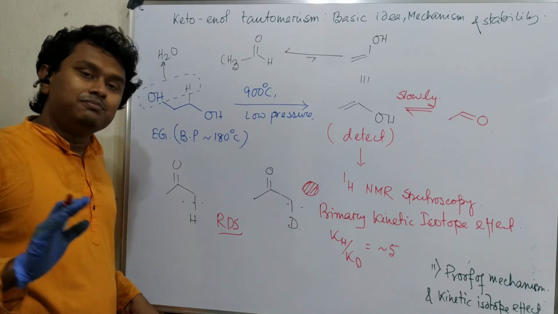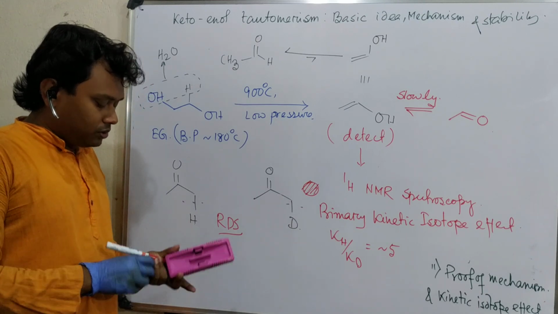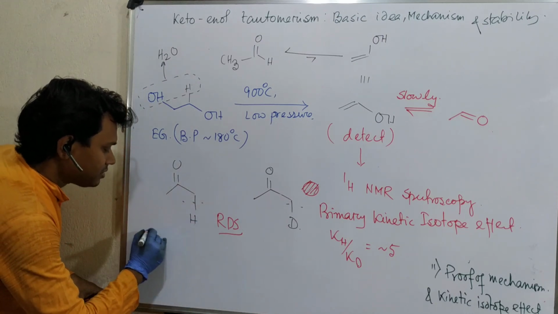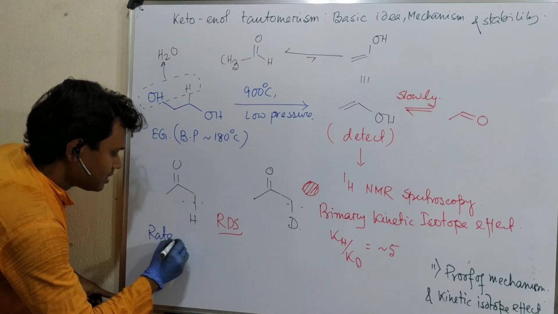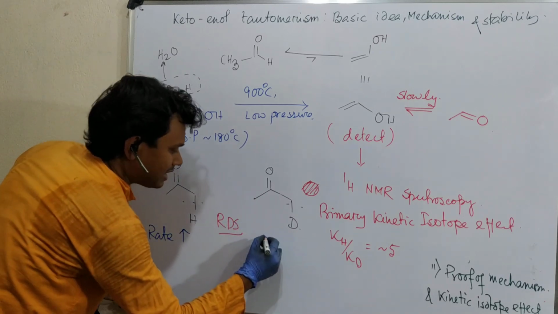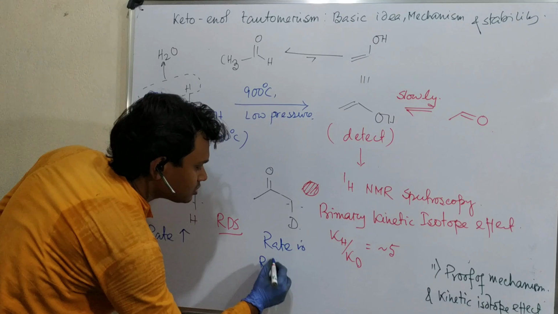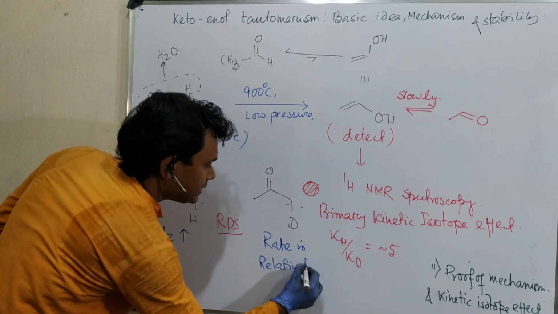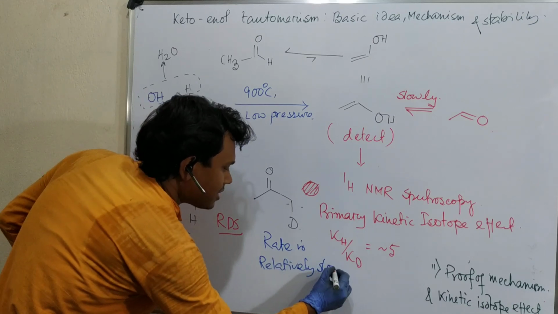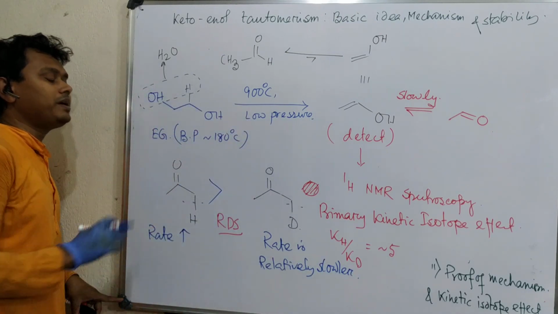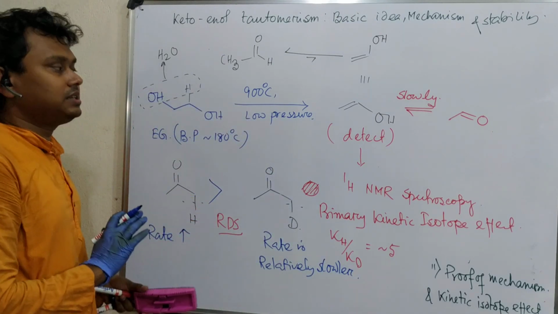In simple understanding, the rate here is higher, and here the rate is relatively slower. Keep this as a conclusion in your mind.